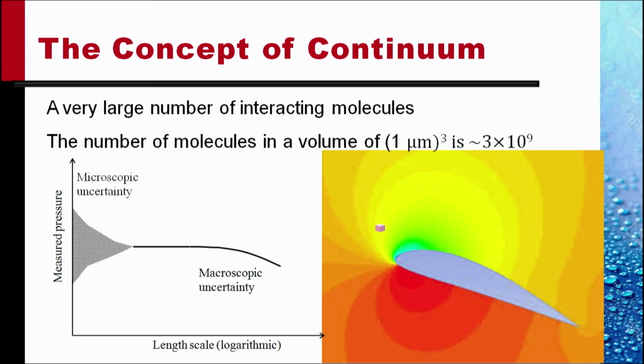So that we have a microscopic uncertainty as to the density. The region, or the length scale of this volume, when the density does not change with the size appreciably, is the region that can be termed as a continuum.